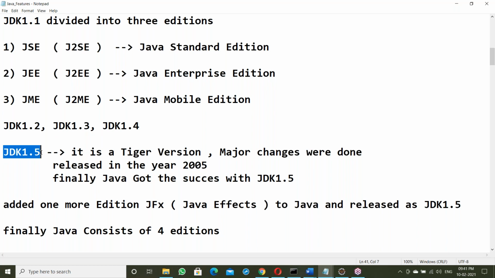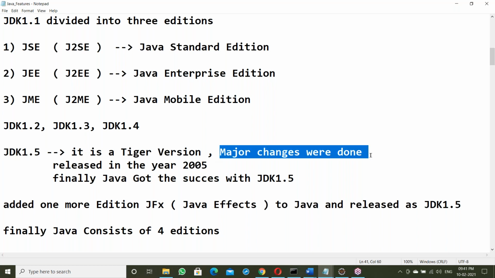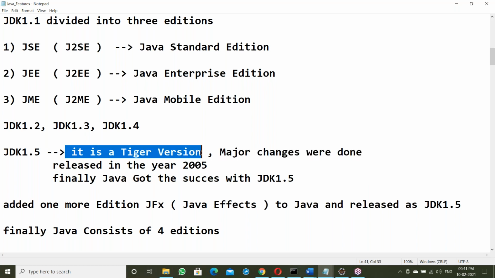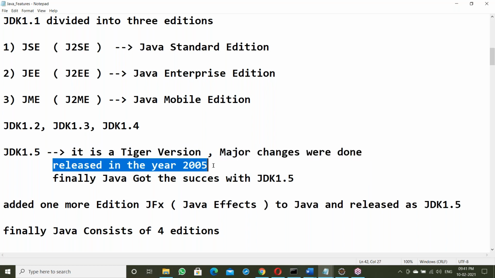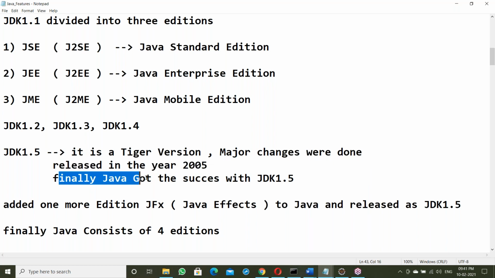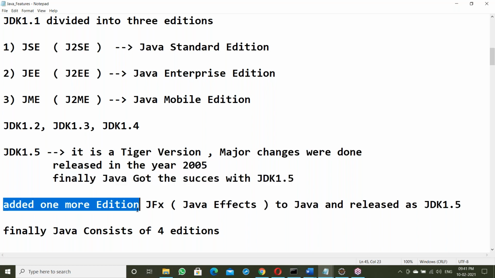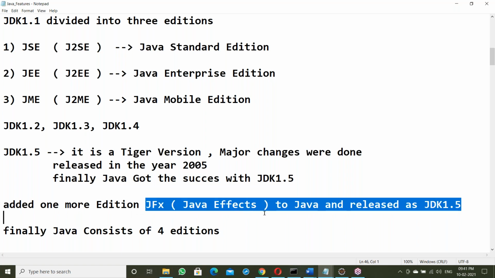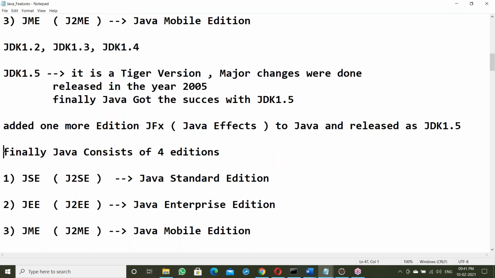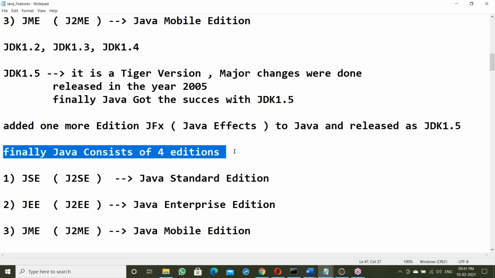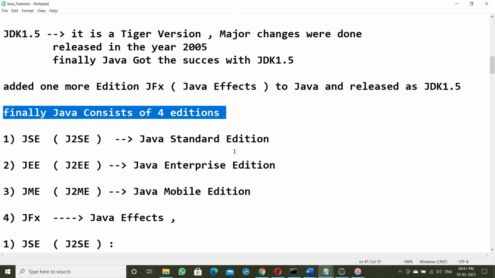In this version, major changes were done. It's called the Tiger version, released in the year 2005. JDK 1.5: one more edition was added, called Java FX. So finally, Java consists of four editions.